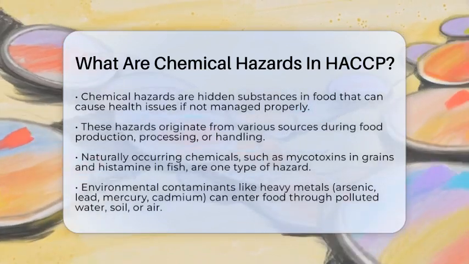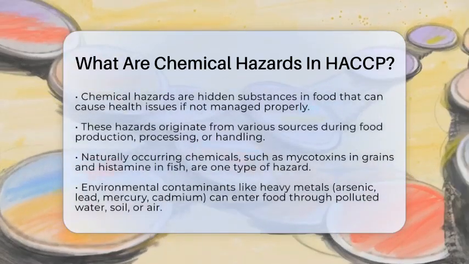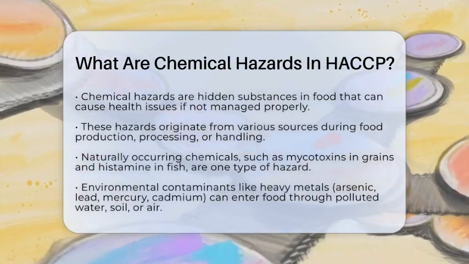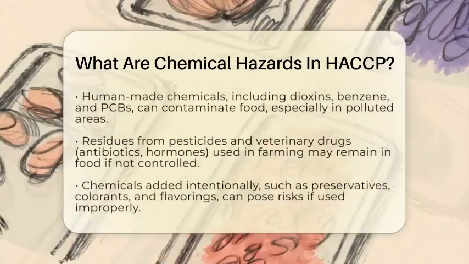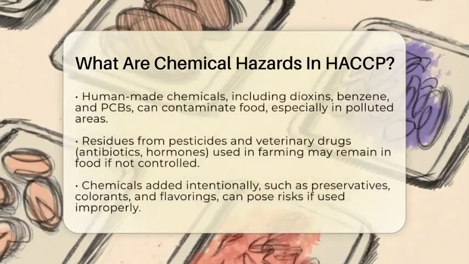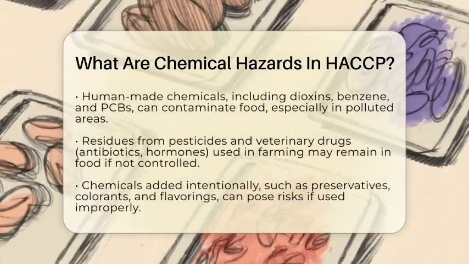For example, certain fungi produce toxins called mycotoxins that can contaminate grains. Fish can contain histamine, which causes allergic reactions if eaten in high amounts. Some plants naturally have poisonous substances that can be harmful if consumed.